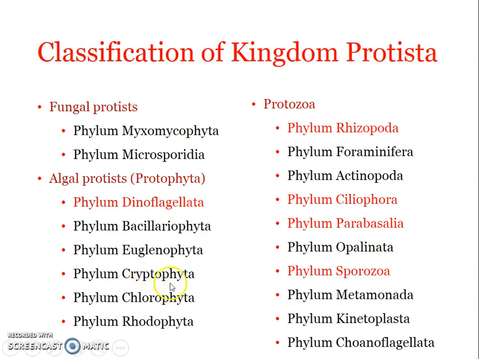Okay, so these other groups like Bacillariophyta, they are diatoms. That includes diatoms. Again, it is also a very important part of the marine ecosystem. Euglenophyta includes Euglena and other Euglena-like flagellates. Then Cryptophyta include Cryptomonas or Chilomonas, Rhodomonas, etc. And then Chlorophyta includes green algae, and Rhodophyta includes the red algae. Okay, so these two you have already studied in your botany classes, the green algae and the red algae.